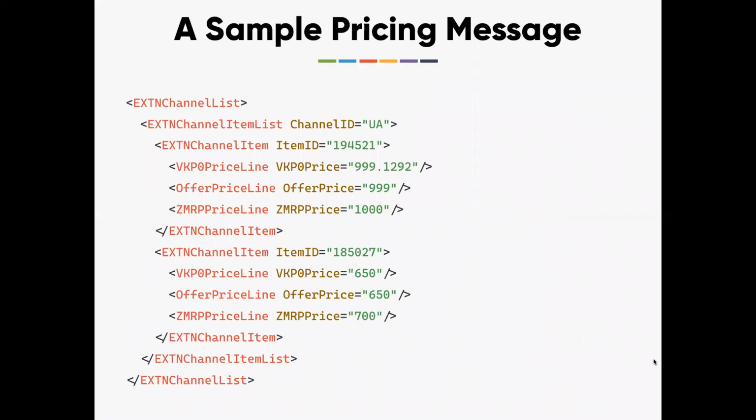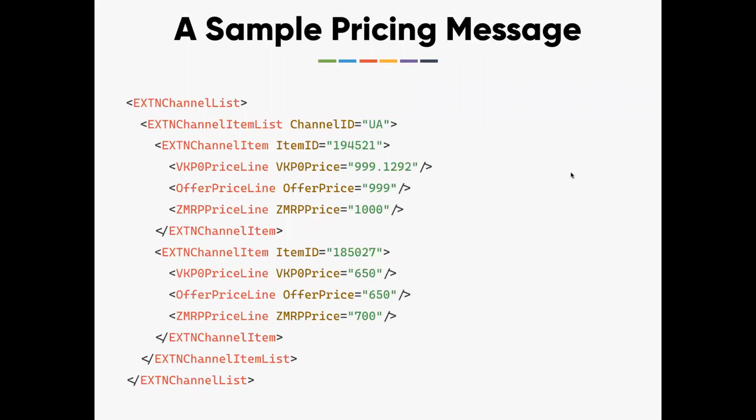Likewise, there is a pricing message. The interesting parts here are the channel ID and the item ID. In this example, we are saying for the channel ID UA, for the item ID 194521, the MRP is 1000 and the offer price is 999.